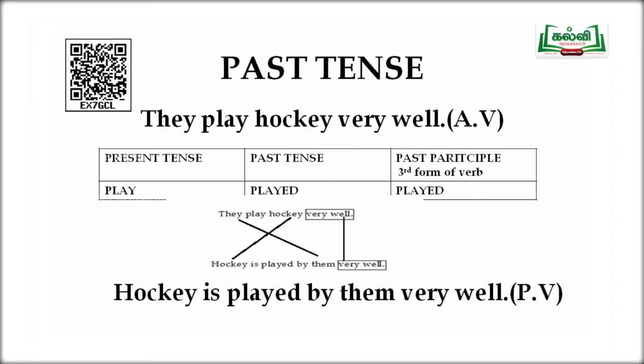Now going to the verb play. The three forms of the verb play: play, played, played. Present tense, so we change play to is played. Hockey is played by, they changes to them and very well remains where it is. They play hockey very well. Hockey is played by them very well.